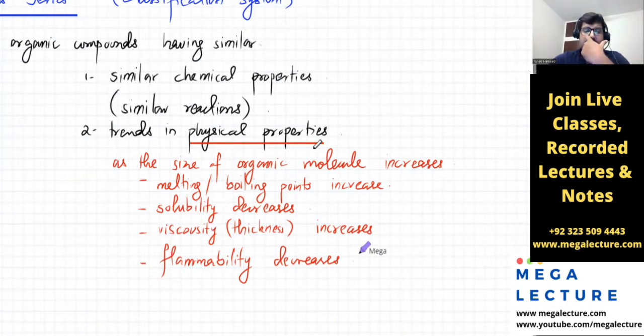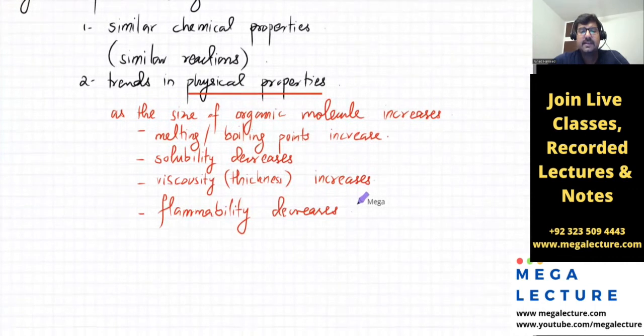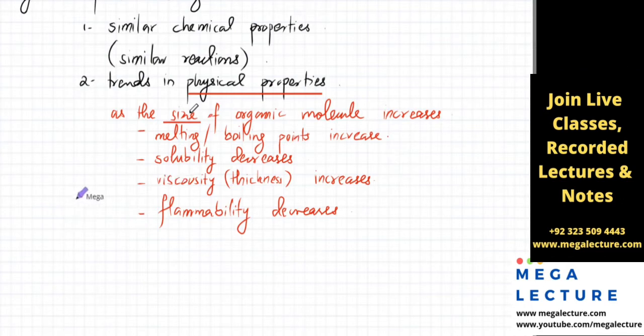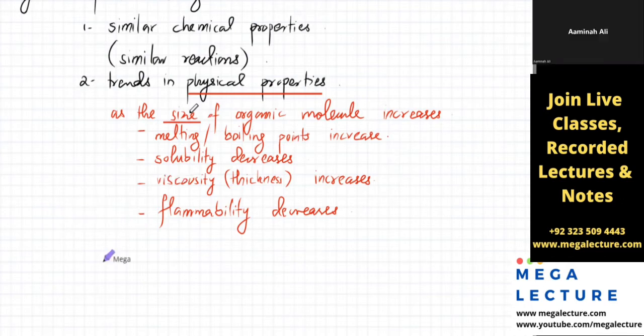ठीक है तो जितना बड़ा molecule होगा, it's not going to burn that easily and it's going to be very thick as well. ठीक है तो ये इसका याद रखना कि they show similar trends in physical properties if they're in the same family, but the physical properties are not going to be identical and the physical properties change with size. ठीक है, the size of the molecule has an effect on the physical property of the molecule. ठीक है, is this clear? I'm not clear. Urva, Swaib. Ji, sir. Yes, sir.